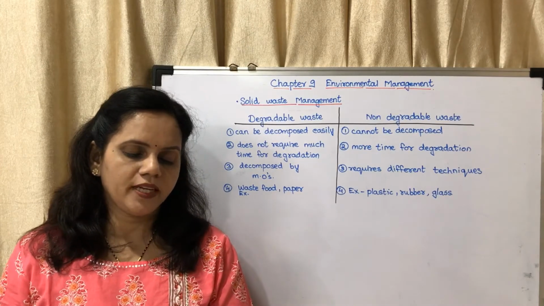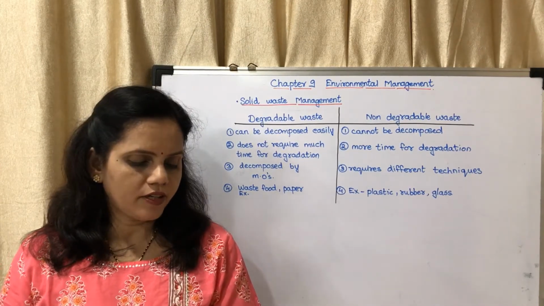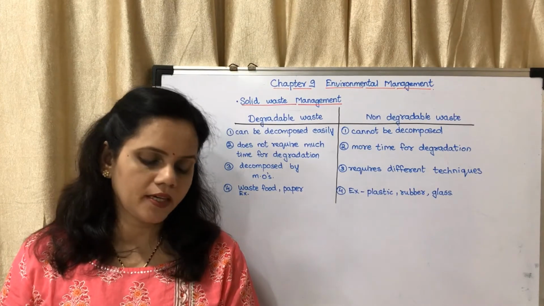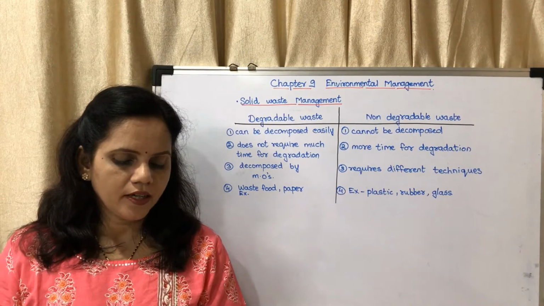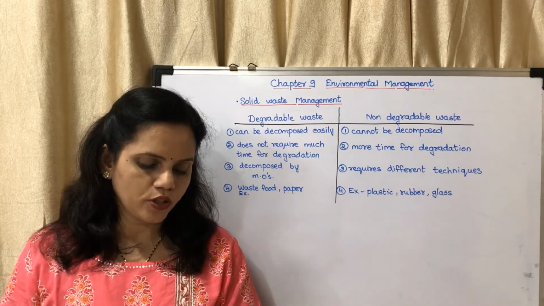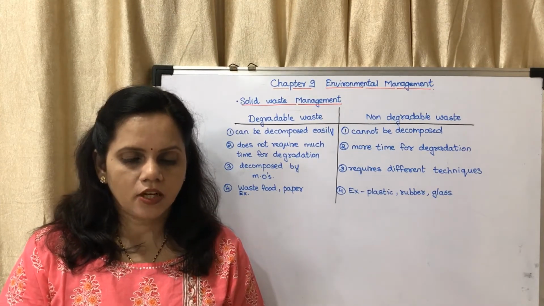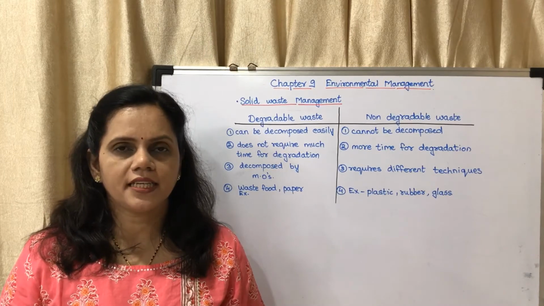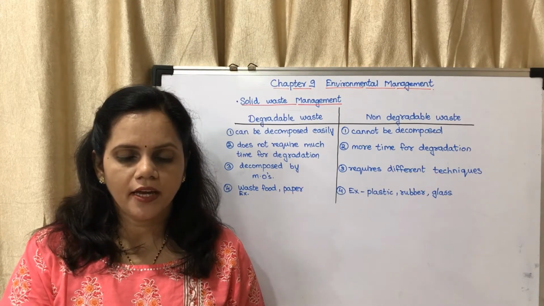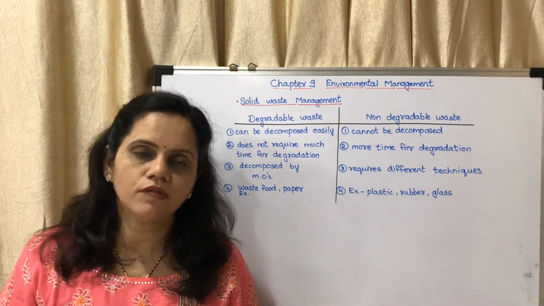We make use of many materials and articles in our daily life. They are of different kinds. Some of them are reusable, but others have to be discarded. However, if they are not properly disposed of, it affects the environment adversely. Now the next page, they have classified the waste into different types. There are 9 different types of waste.